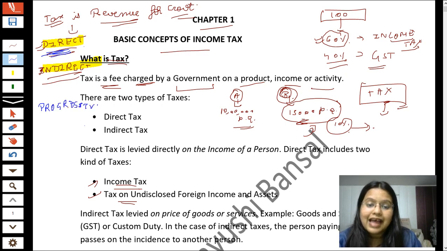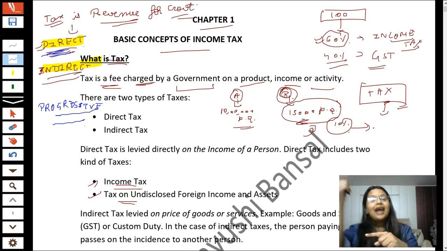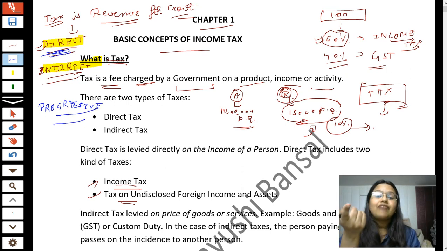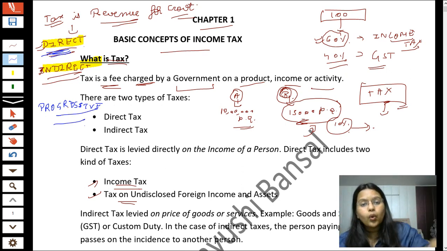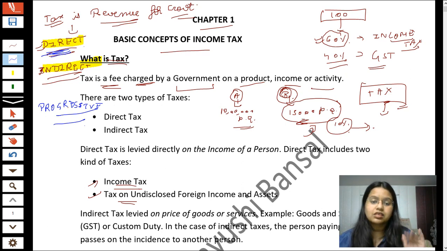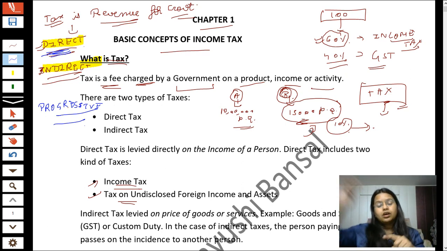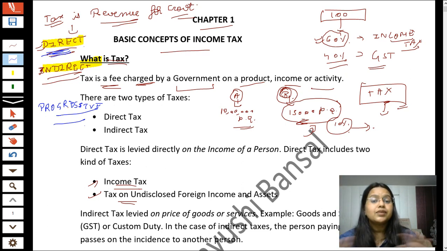Progressive basis means that a person earning high income has to pay a high rate of taxes, and a person earning low income has to pay low rates of tax. It means when income is progressing, your taxes will progress accordingly, and if your income is not progressing, your taxes will not progress in respect of that.